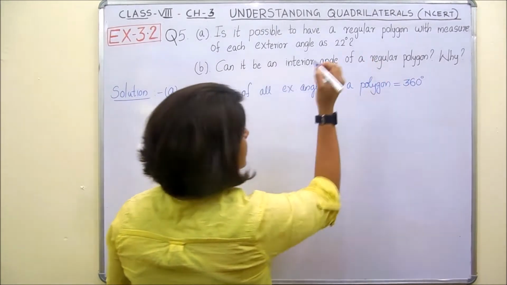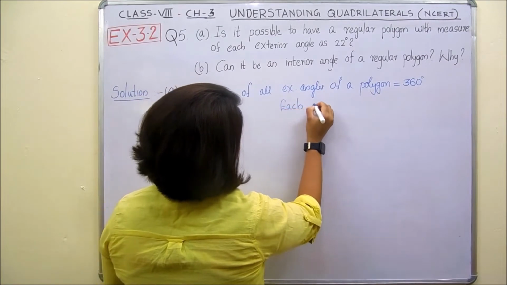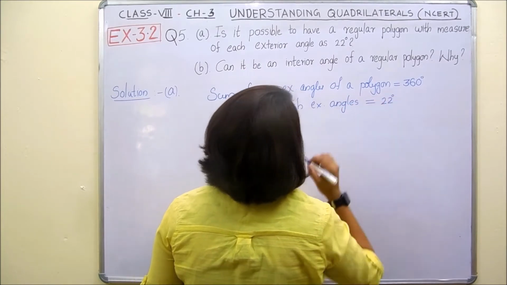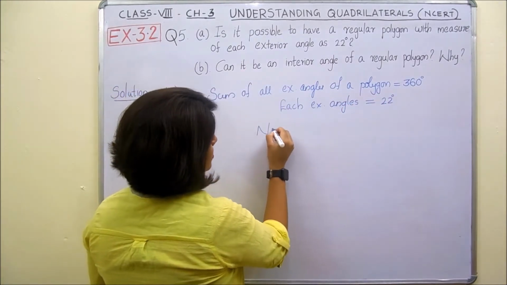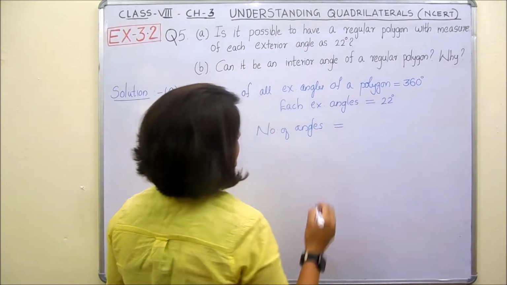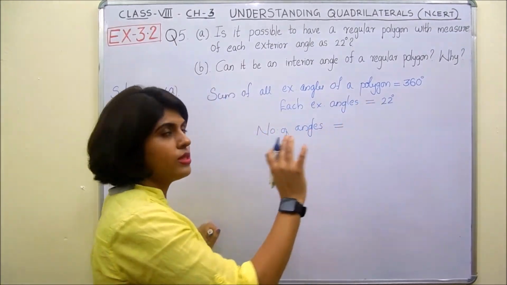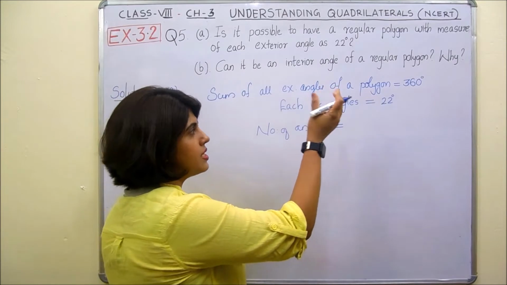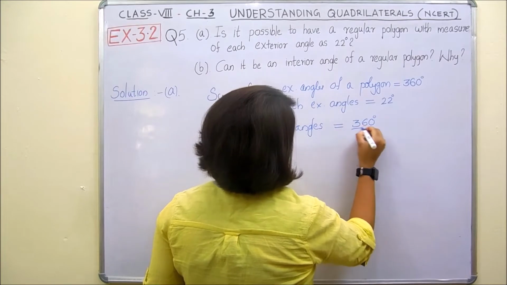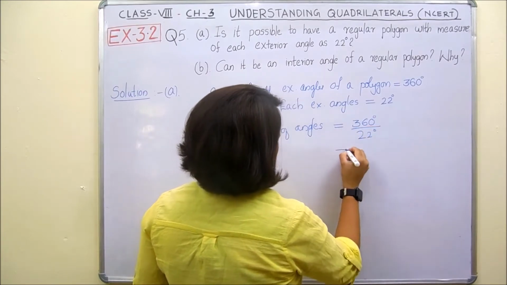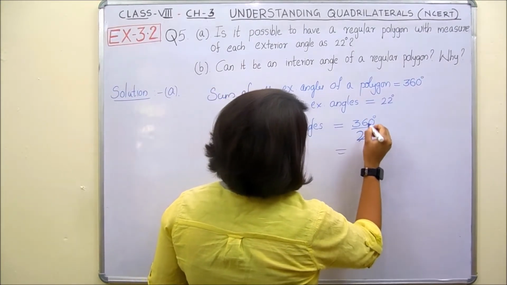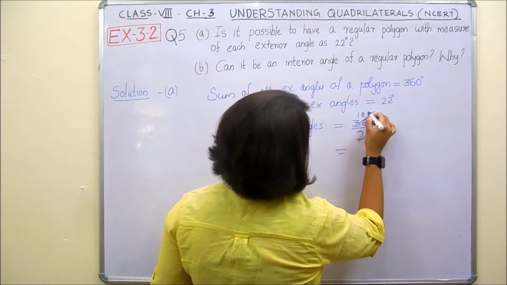And each exterior angle is given as 22 degree. Isn't it? So we can find the number of angles of the given polygon. The number of angles should be equal to the sum of all exterior angles divided by each exterior angle. So it would be 360 degree divided by 22 degree. So what would be the value of 360 by 22? 2 will go in both, then here it would be 11, here it would be 180, right?